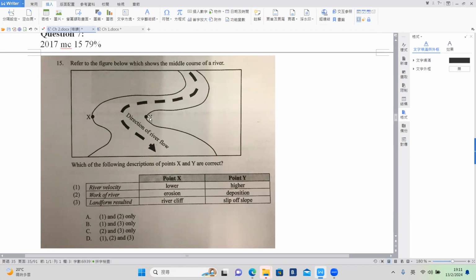X is the outer bank, Y is the inner bank. So X is having higher velocity. So number 1 is wrong. Okay. Then if X is having faster velocity, then the erosion will be stronger, and also we can find a cliff. Okay. But how about Y? Since it's having more obstacles right here, the velocity is lower, then more deposition takes place and a slip-off slope will occur. So number 1 is all the way wrong.